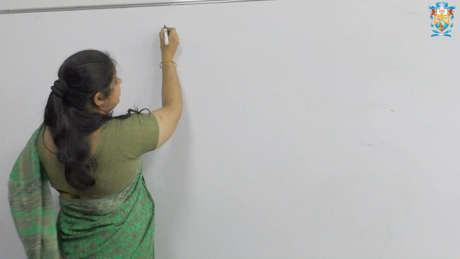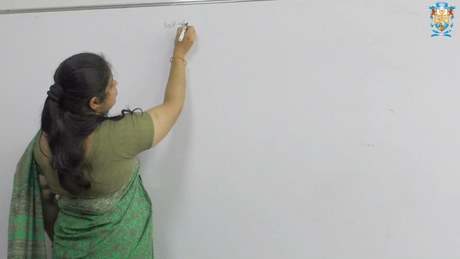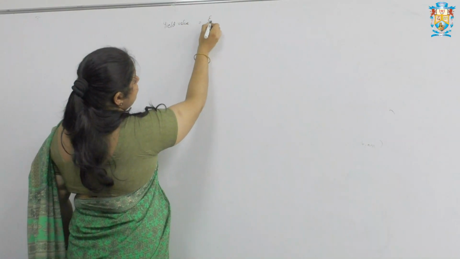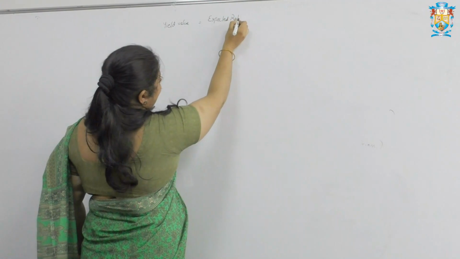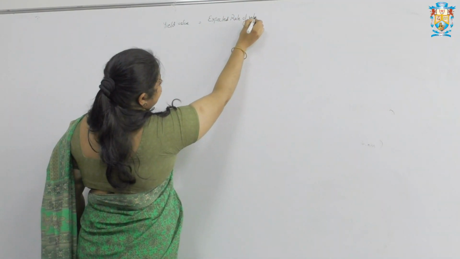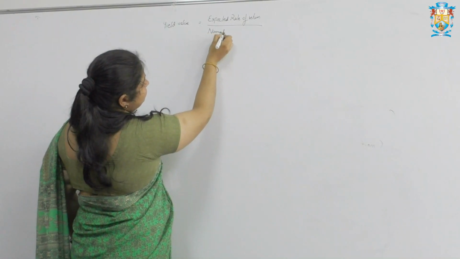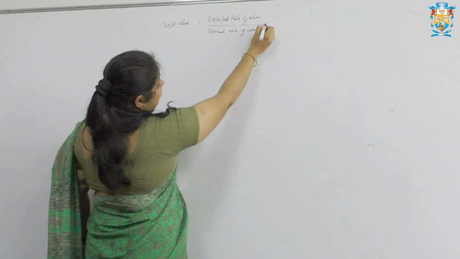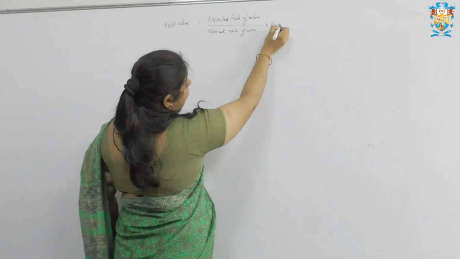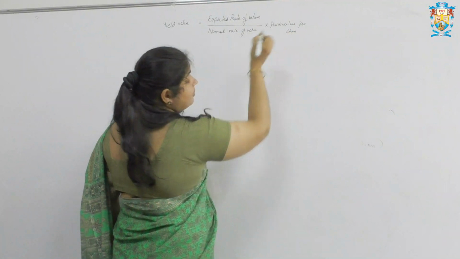So first let us write the main formula. Yield value or yield method is equal to expected rate of return divided by normal rate of return into paid up value per share. This is the main formula.